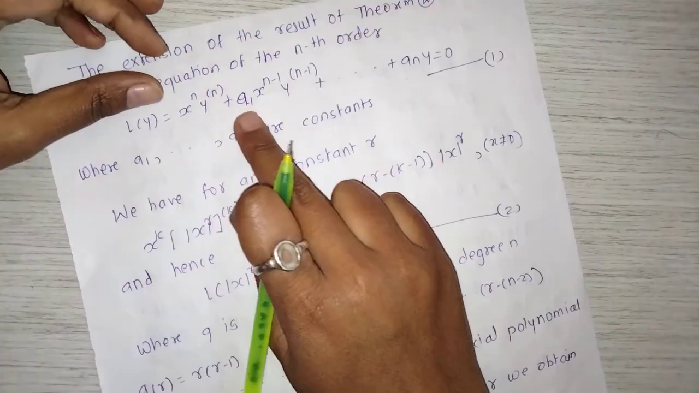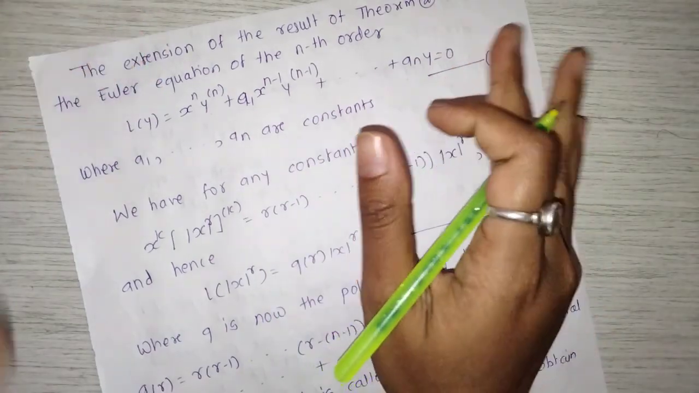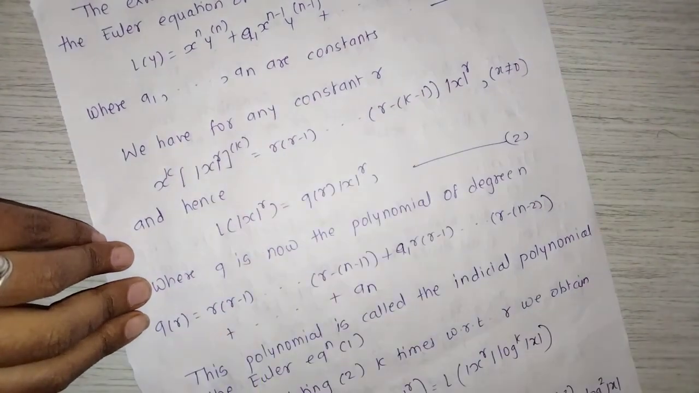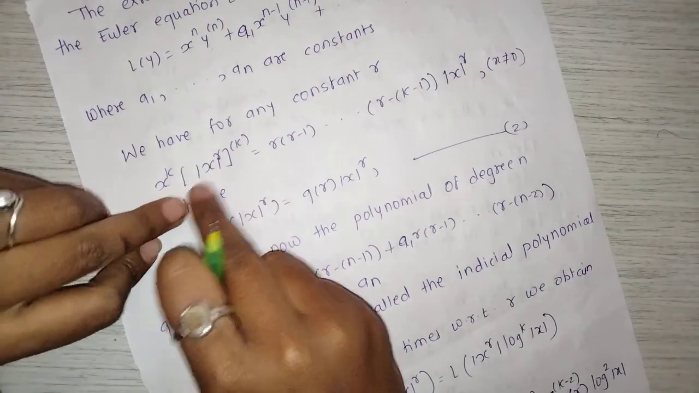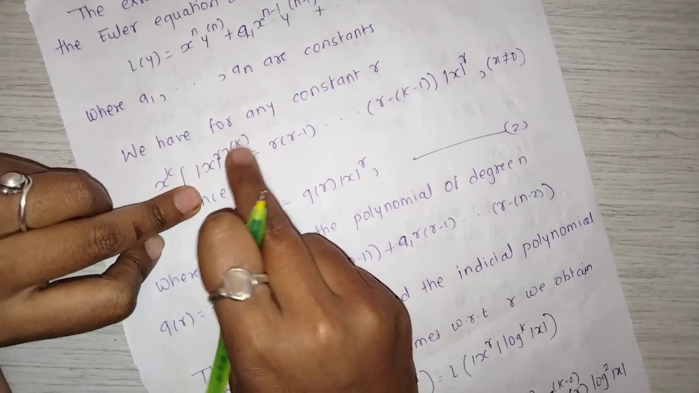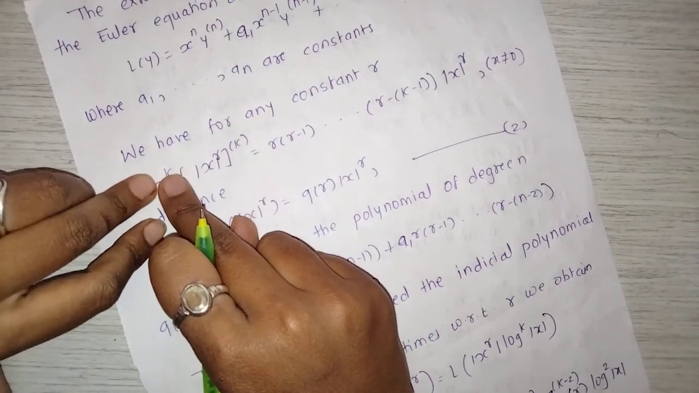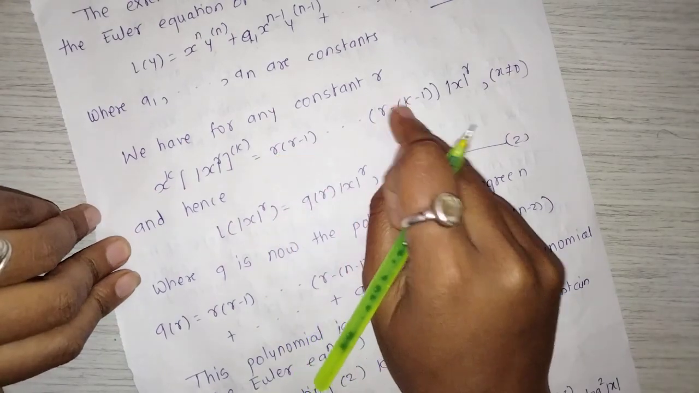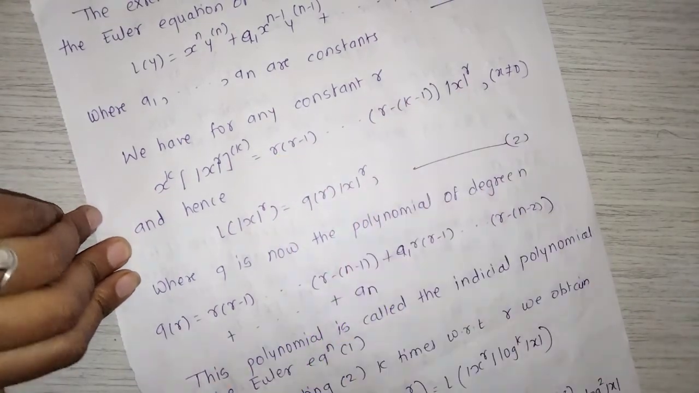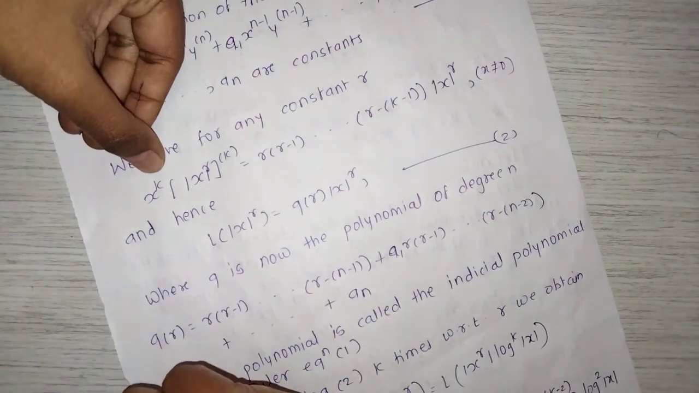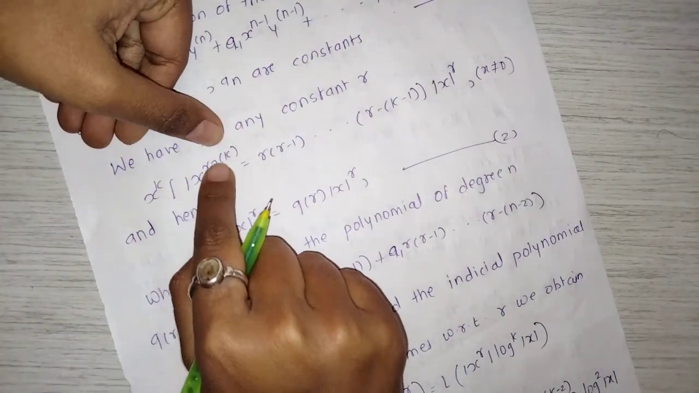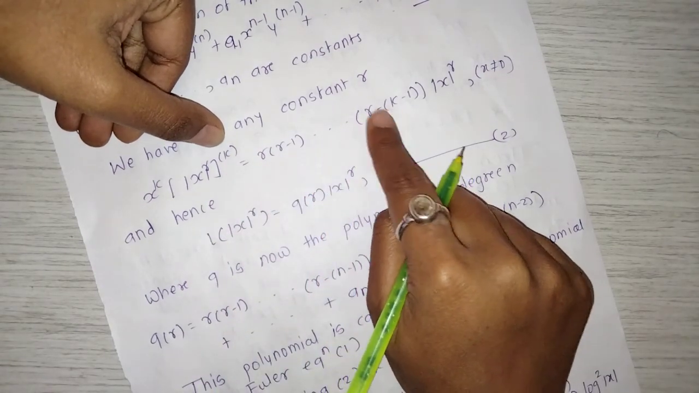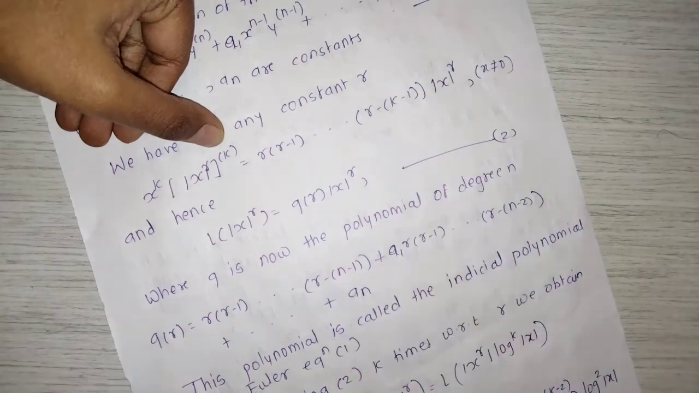Here you can see that a1 and so on an are constants and they are not variables. We have for any constant r, we get x raised to k into the k-th derivative of mod x raised to r, equal to r into r minus 1 and so on into r minus k minus 1, mod x raised to r. Because here x raised to k as it is, and the derivative of mod x raised to r, k times, is nothing but r into r minus 1 and so on r minus of k minus 1.